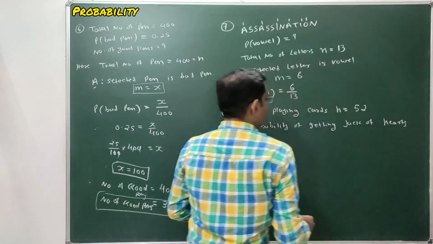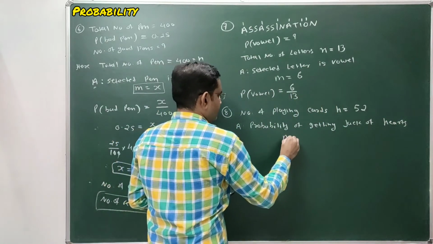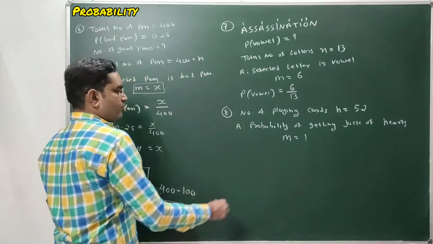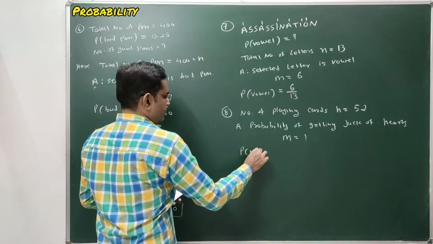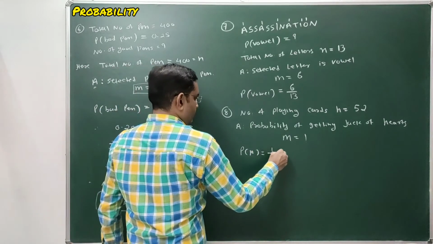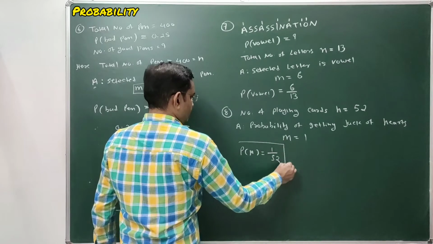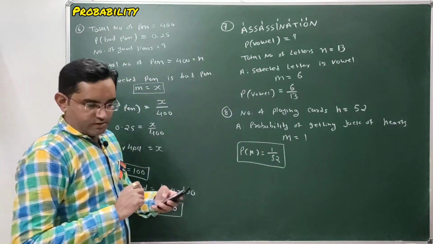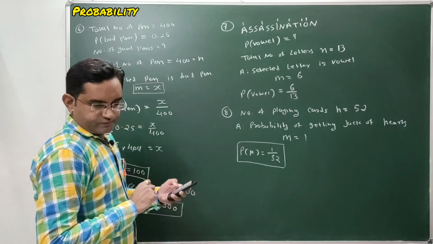So how many Jacks of Hearts are there in a pack of playing cards? Only one Jack of Hearts is there. So probability of getting event A, that is probability of getting the Jack of Heart, is 1 upon 52. 1 upon 52 is the answer. Clear, students? Now next question.